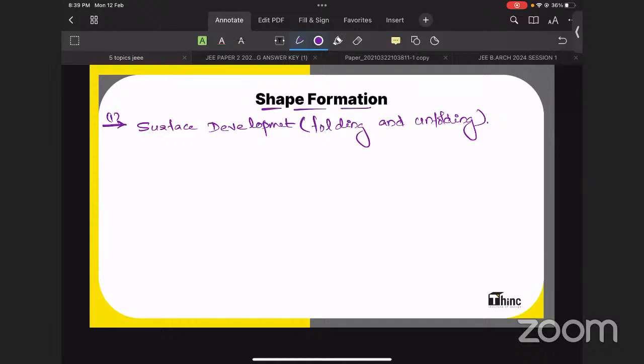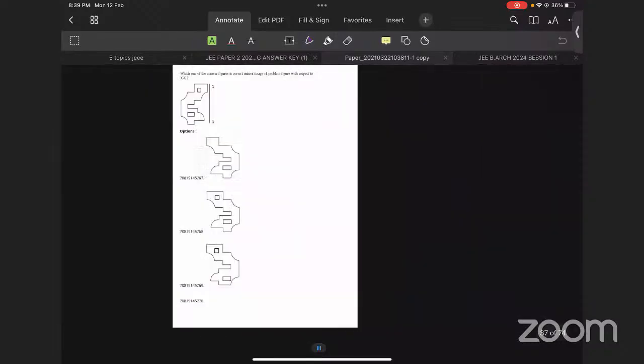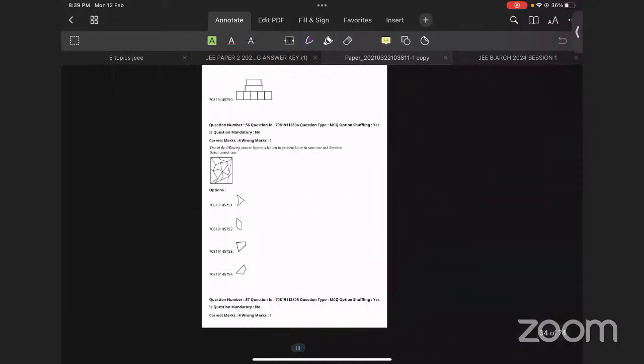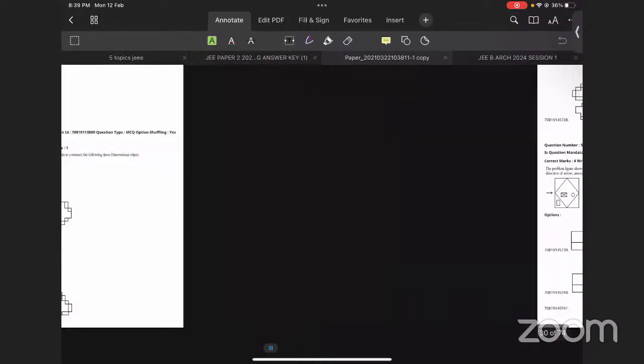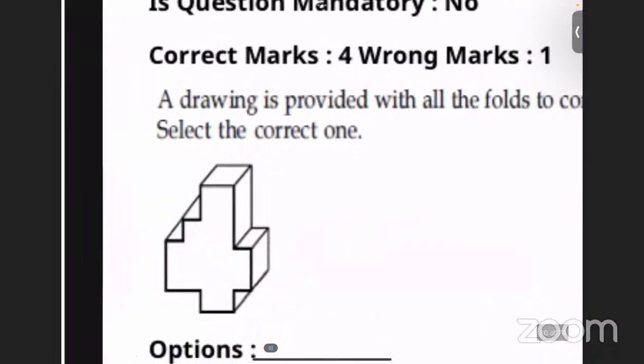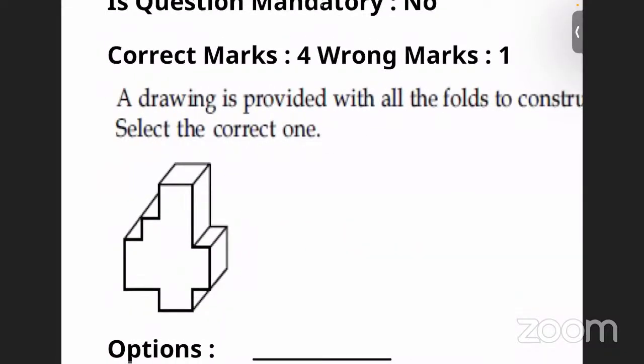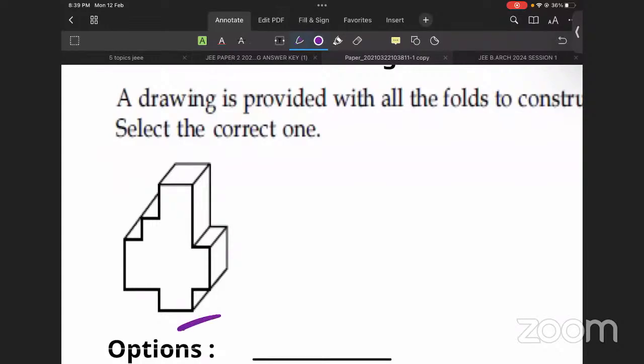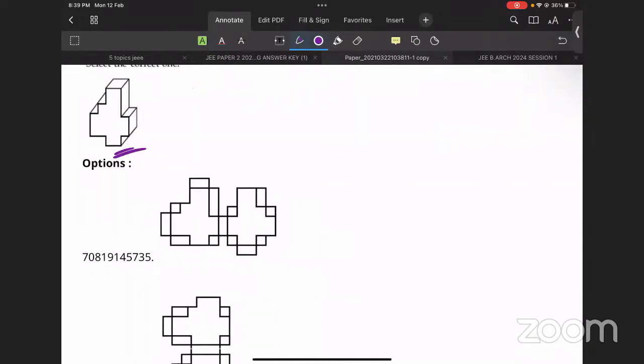That means folding, unfolding questions are, for example, let me see, one folding, unfolding question. You have a solid 3D figure like this. You're going to unfold this. So how will it look?